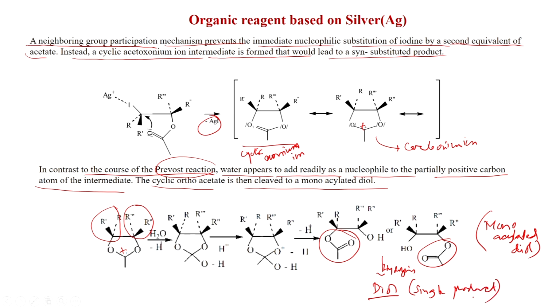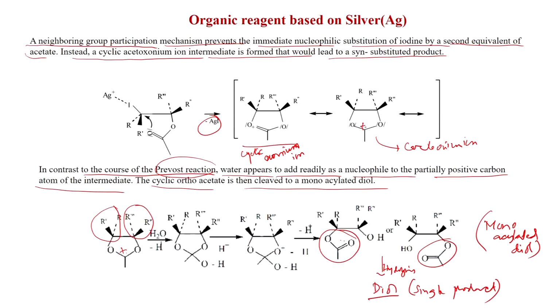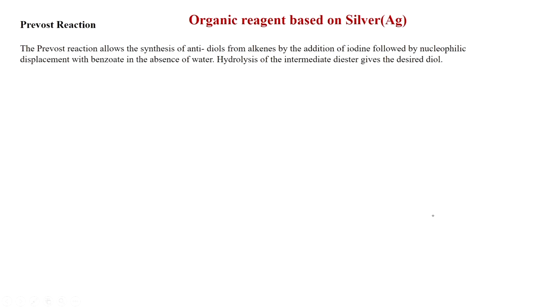So, this is the reaction happening with iodine, silver acetate, acetic acid and followed by acetic acid water reflux. That cyclic oxonium ion is reacting with water and then the monoacylated diol is formed. And so, like this monoacylated diol is formed, that after hydrolysis will give the diol. So, now we will see the Prevost reaction. So, in the Woodward reaction it is the syn addition, but Prevost reaction we will see this is trans addition,